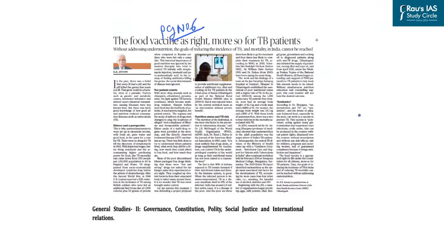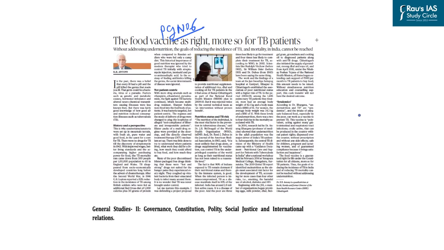Today, this article on page number 6 highlights the link between the incidences of tuberculosis in India and how tuberculosis is related with the issue of malnutrition in India. Both these issues together, the disease of tuberculosis and the issue of malnutrition, are among the highest causes of mortality in India. That is why, to resolve the issue of tuberculosis in India, malnutrition is one of the aspects that should be looked into.